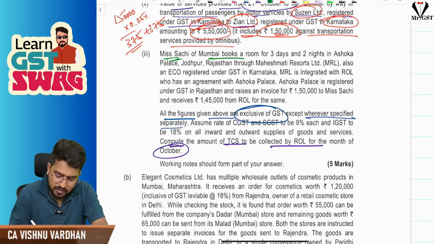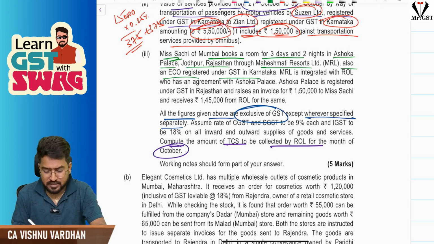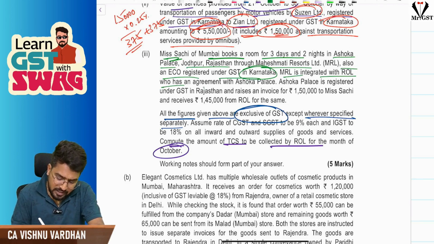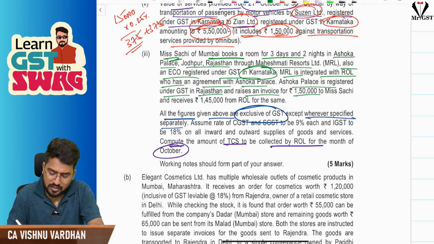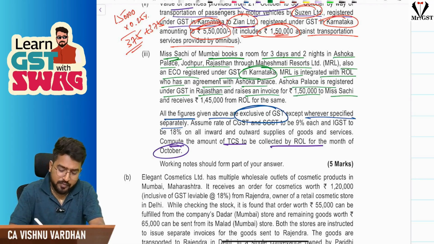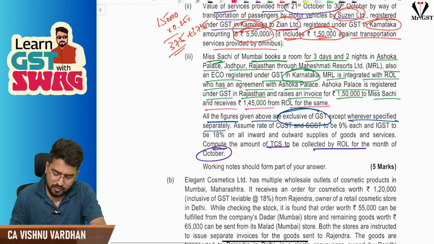The next one is Mrs. Sachi of Mumbai, who books a room for 3 days and 2 nights in Ashoka Palace, Jodhpur, Rajasthan through Mahishmati Resorts Limited, also an e-commerce operator registered under GST in Karnataka. MRL is integrated with ROL, who has an agreement with Ashoka Palace. Ashoka Palace is registered under GST in Rajasthan and raises an invoice for 1,50,000 to Mrs. Sachi, and receives 1,45,000 from ROL for the same.